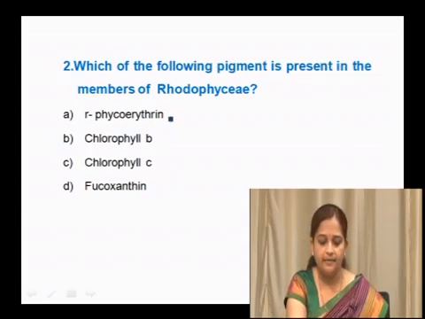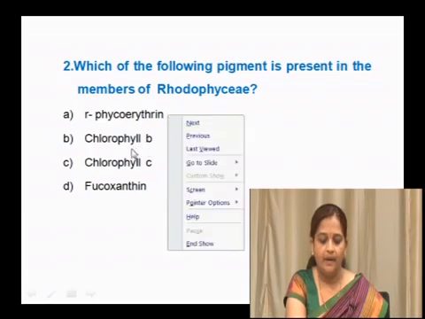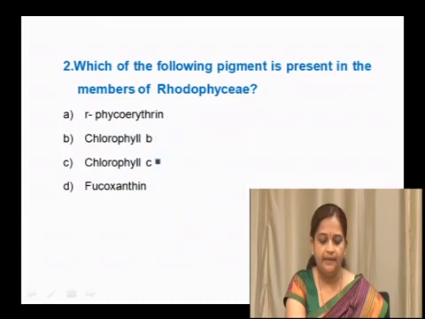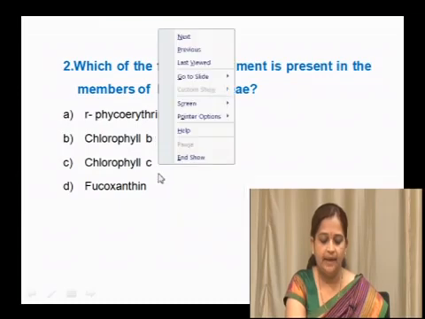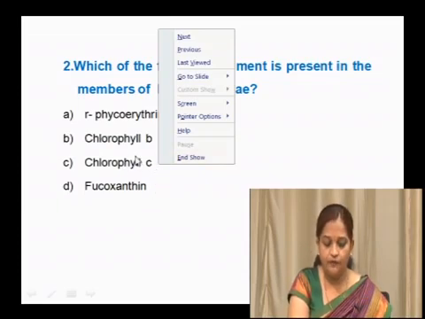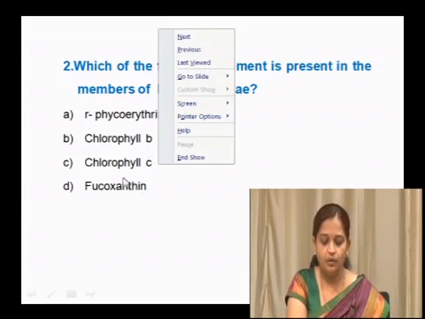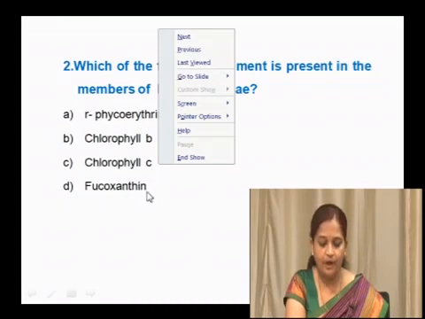Phycoerythrin is a pigment, and then chlorophyll B, then chlorophyll C and fucoxanthin. These are the 4 options. Chlorophyll B is present in Chlorophyceae members, chlorophyll C is present in xanthophylls, and fucoxanthin is also present in brown algae.